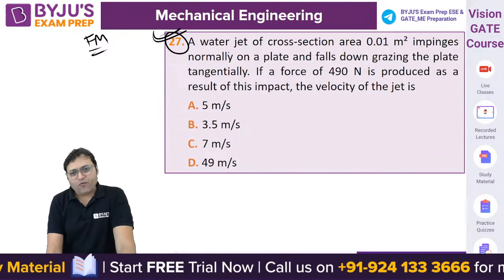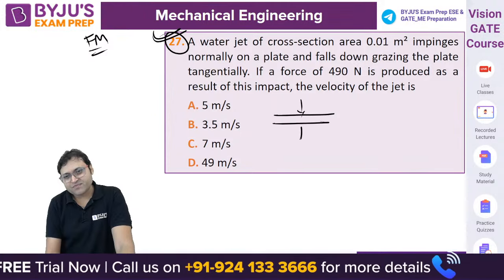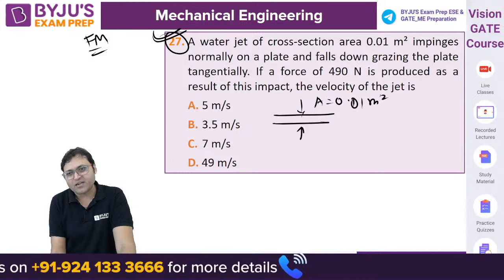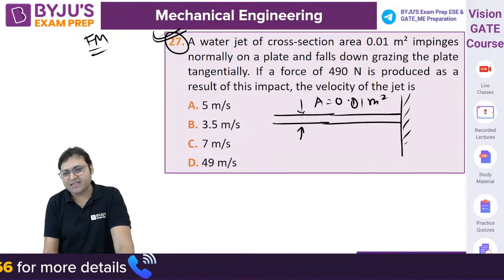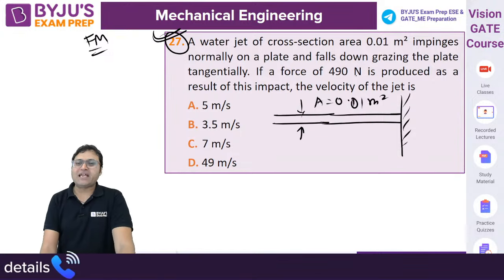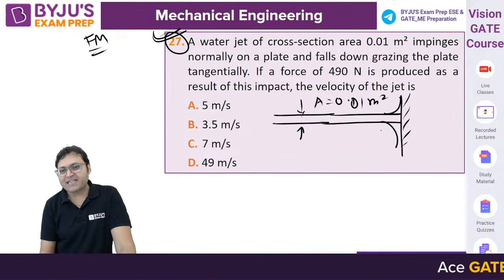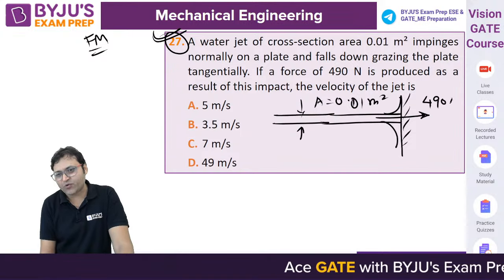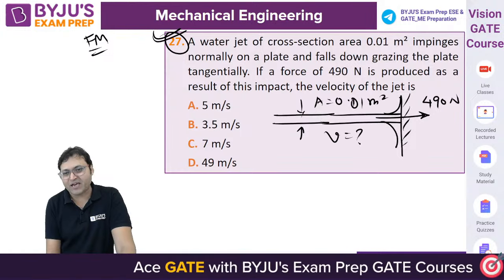Impact of jet. A water jet of cross-sectional area 0.01 meter square impinges normally on a plate. There is a plate kept like this and the jet falls down, grazing the plate tangentially. If the force of 490 Newton is exerted as a result of this impact, the velocity of the jet will be how much?